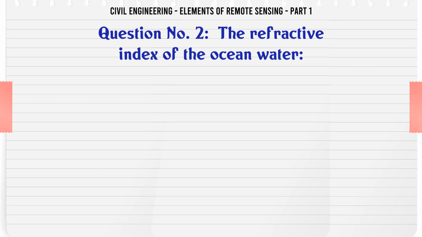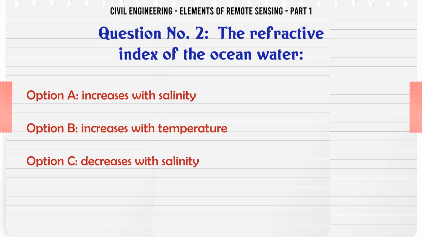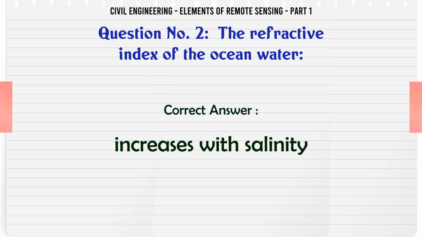The refractive index of the ocean water. A. Increases with salinity. B. Increases with temperature. C. Decreases with salinity. D. Decreases with temperature. The correct answer is increases with salinity.